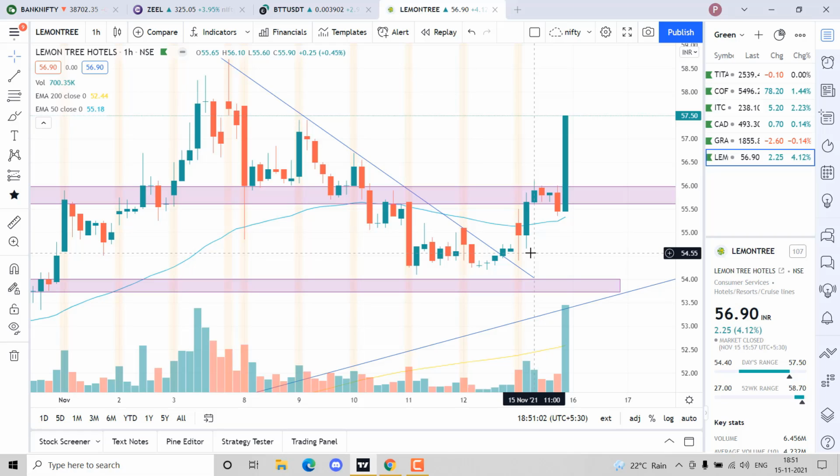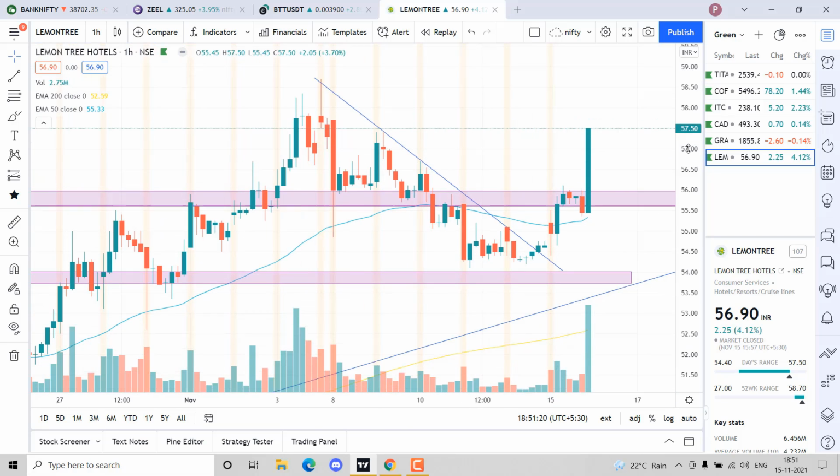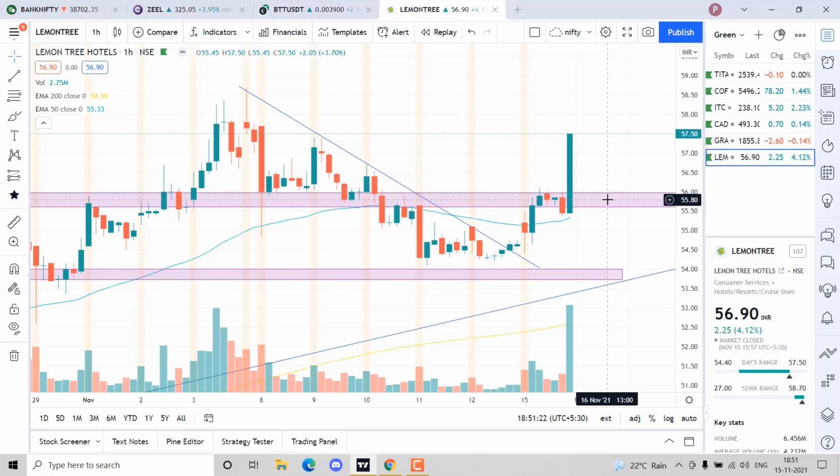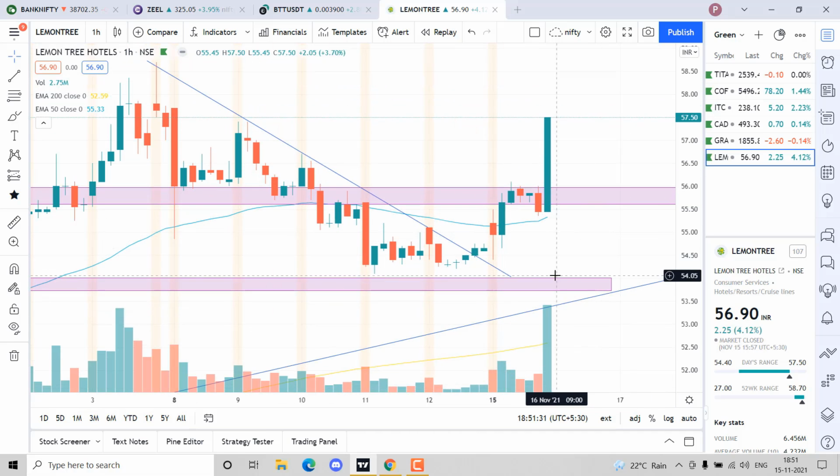So I took a trade over here, and this was my first target, partial booking. I booked partially. Like if I have 1,000 quantity, I booked around 700 quantity over here. Then I waited for a little retracement, and luckily this boom got me a good amount on the remaining 300 quantity. That's how you trade, and that's how you manage your positions and risk. You just don't book all your profits at one target. You book partially. And trailing SL is also a concept that I'll be making a video on later.